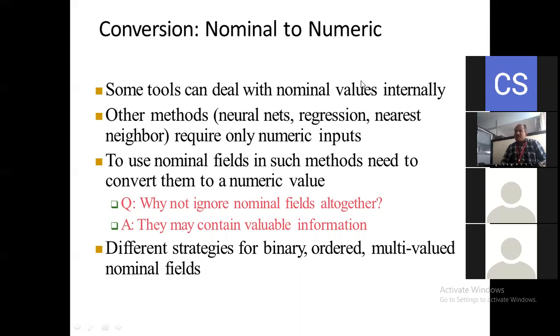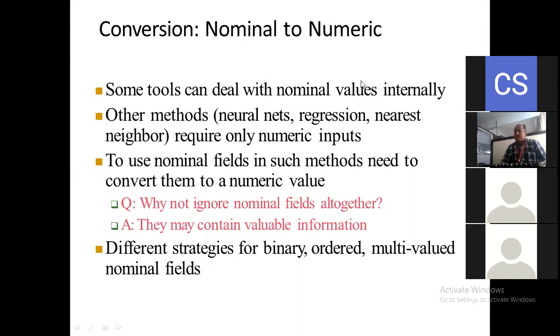The nominal values are, for example, if I want to decide whether it is male or female. We consider this as nominal, M or F. Suppose I want to convert this nominal to numeric: instead of M I will write 0, and instead of F I will write 1. So 0 and 1 is the conversion of nominal to numeric here. It happens internally.